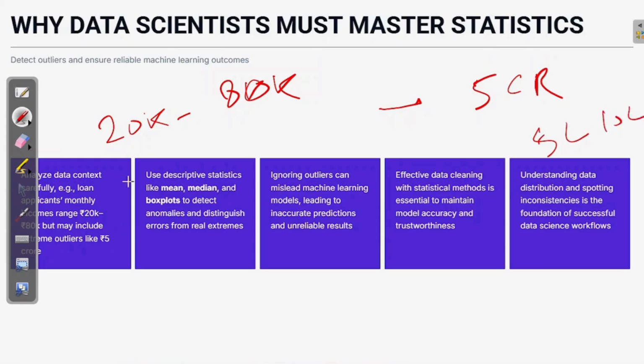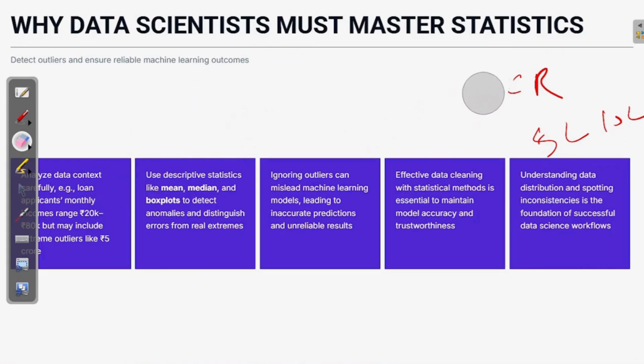Don't you think it is wrong for these set of people, who are drawing 20k to 80k salary? So what stats does, it tries to understand the mean of the population and then tries to understand if we have to remove any kind of outlier which is pulling up or pulling down my overall average. Just imagine a person earning 0 rupees per month and a person who's earning 80k. If there are folks who are earning 0 rupees, or folks who are earning 5 or 10 crore rupees a month, don't you think they are outliers? Because they might pull up or drag down the overall average, right?